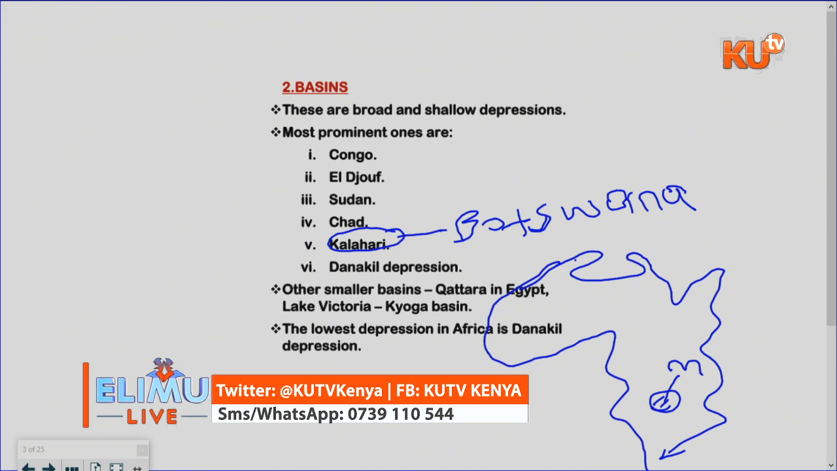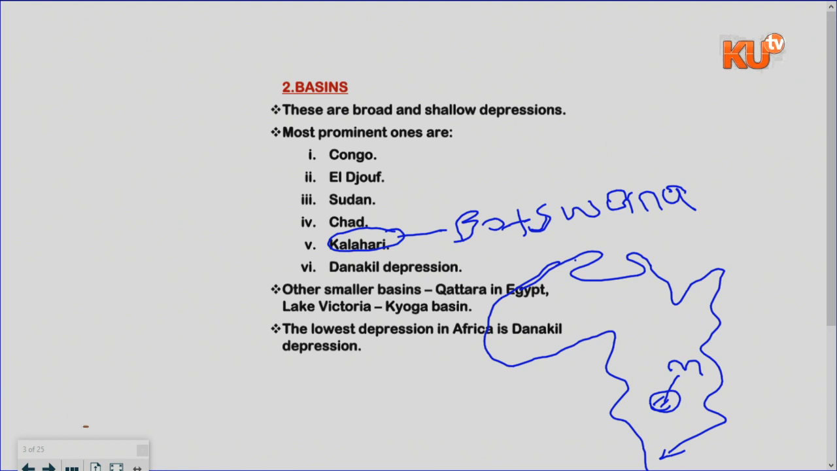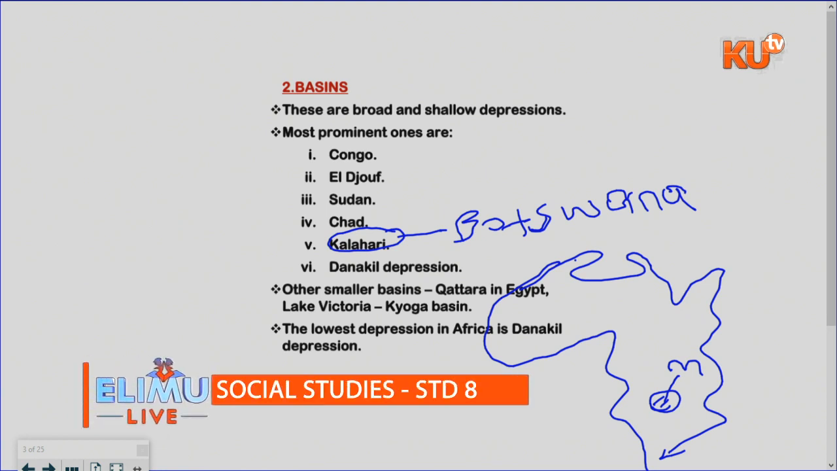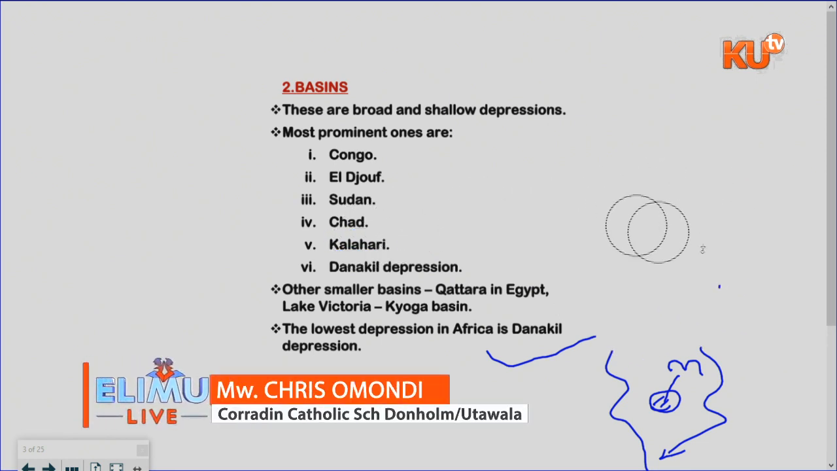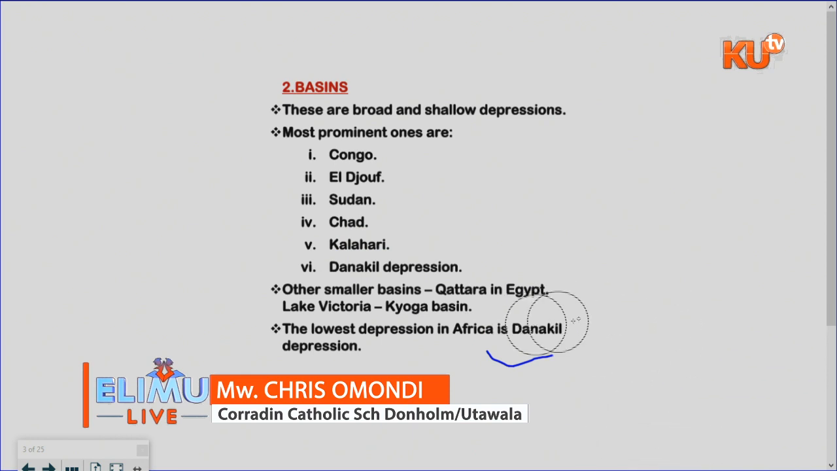So the lowest part in Africa at large is at a place called Danakil in Ethiopia. And the highest part is expected to be around Kilimanjaro. That is the highest peak, around Kilimanjaro, which is found in Tanzania. So I hope that one is well understood, my learners. So we are going to move on, but if you have got that one, it is good. So I've said that we have the basins, which are shallow depressions. The lowest part is found in Ethiopia, and the highest part is around Kilimanjaro.